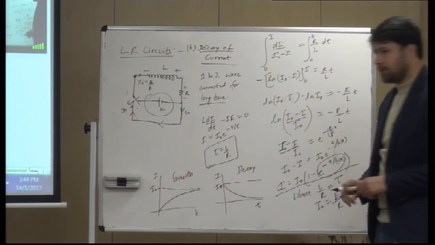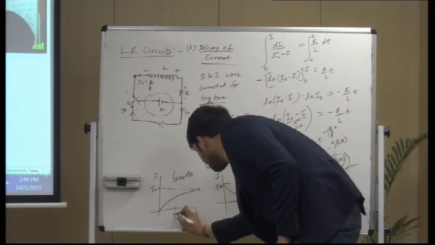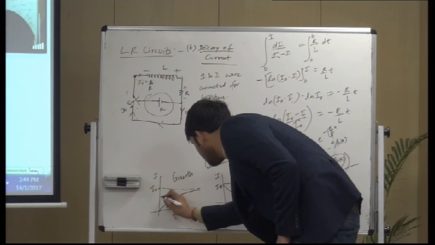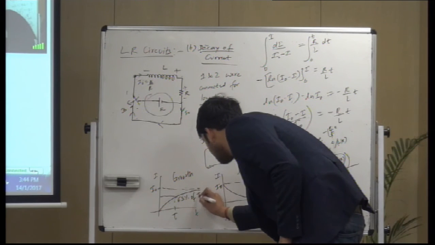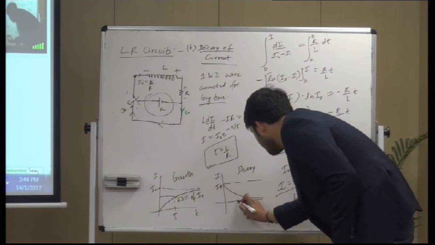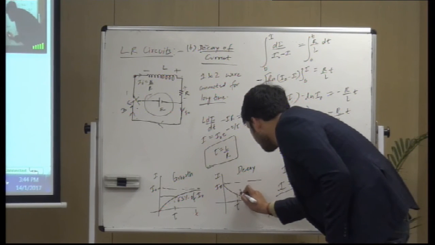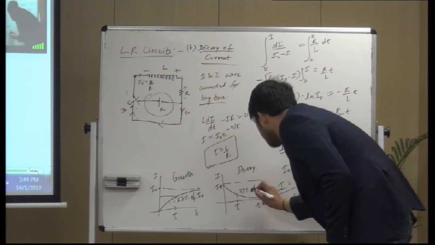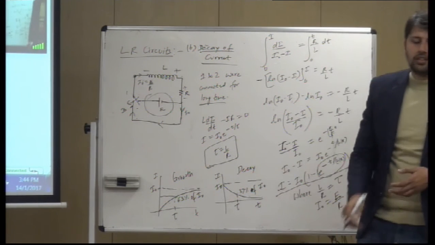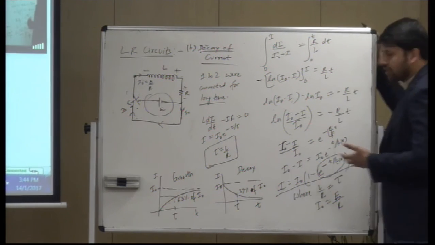This kind of thing happens. Okay. So at tau time, current grows to 63% of maximum value. At tau time, current drops to 37% of I naught. So these 63 and 37 are the important points which decide what kind of circuit you are having.